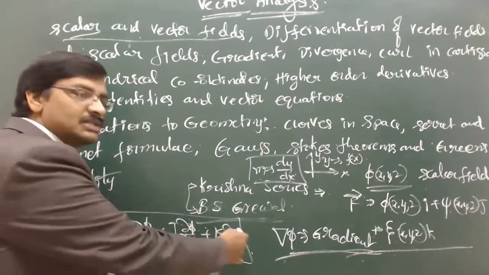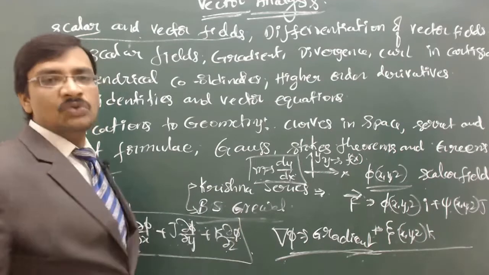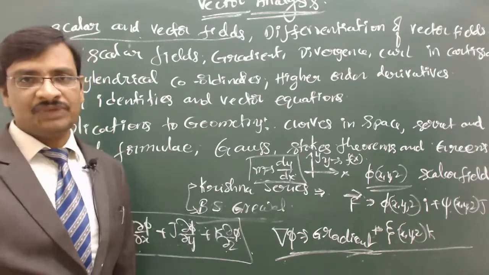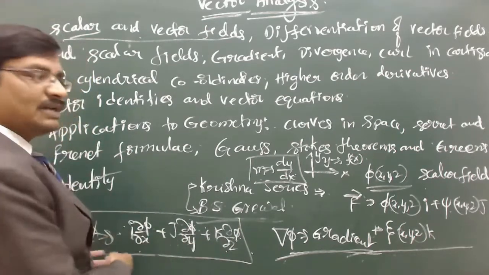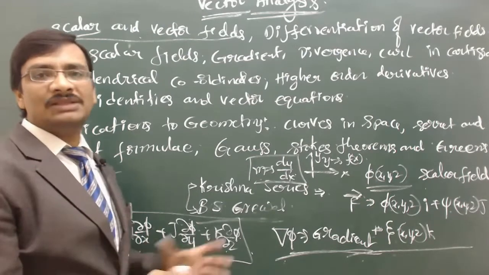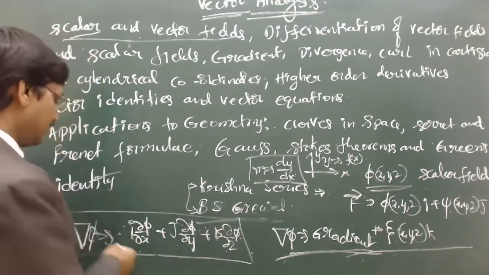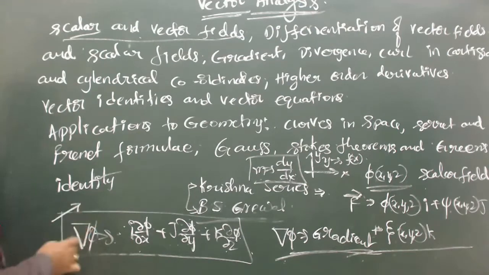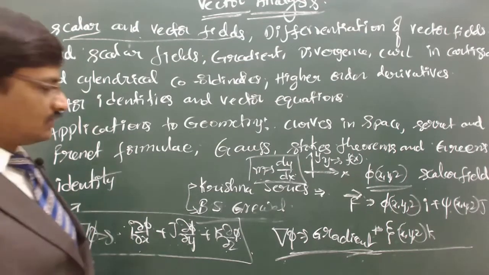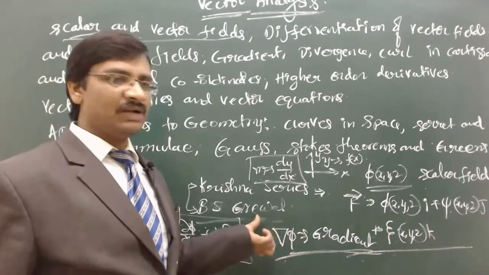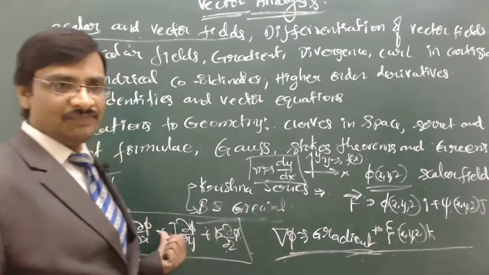All the changes are happening in three different directions which are mutually perpendicular to each other. Now del phi is nothing but the slope in all three dimensions, which we call the gradient, del phi. That means the vector operator is operated on a scalar field to give a gradient.